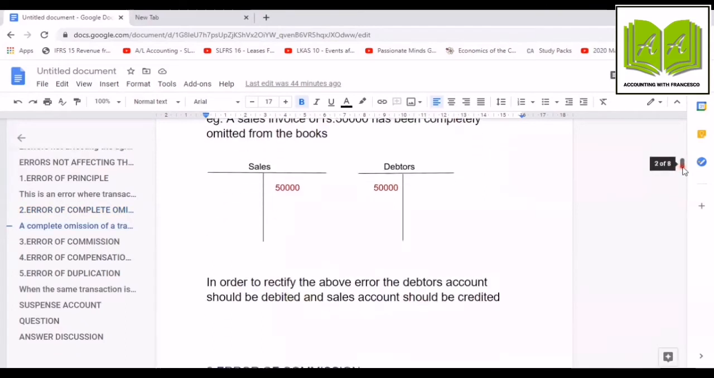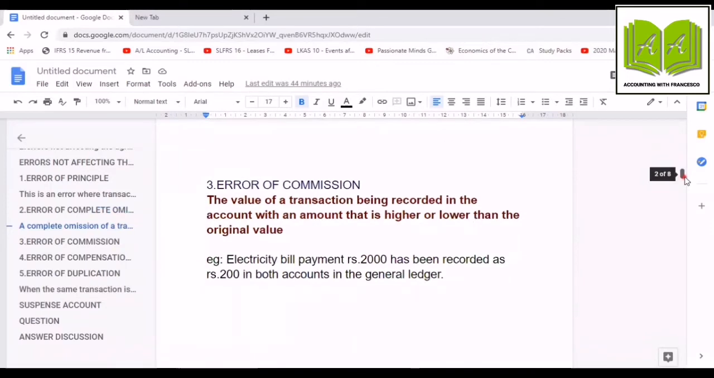Let's move to the other error, error of value. Error of commission. The value of a transaction being recorded in the account with an amount that is higher or lower than the original value. For example, electricity bill payment rupees 2,000 has been recorded as rupees 200 in both accounts in the general ledger. So our actual expense is rupees 2,000, but we have recorded it as rupees 200. That means we have understated the electricity bill expense by rupees 1,800.